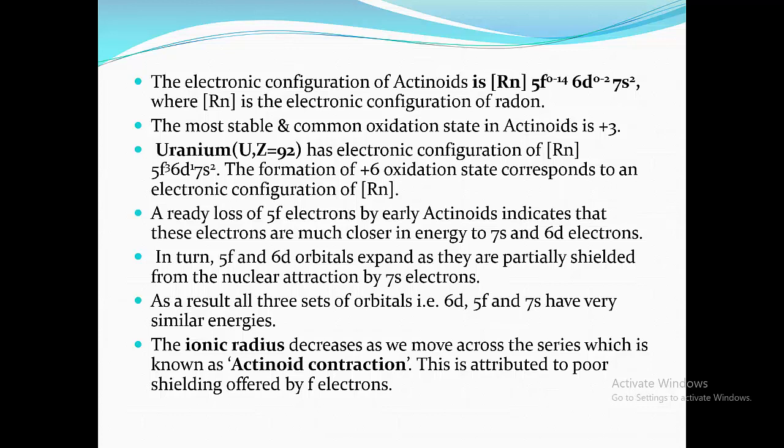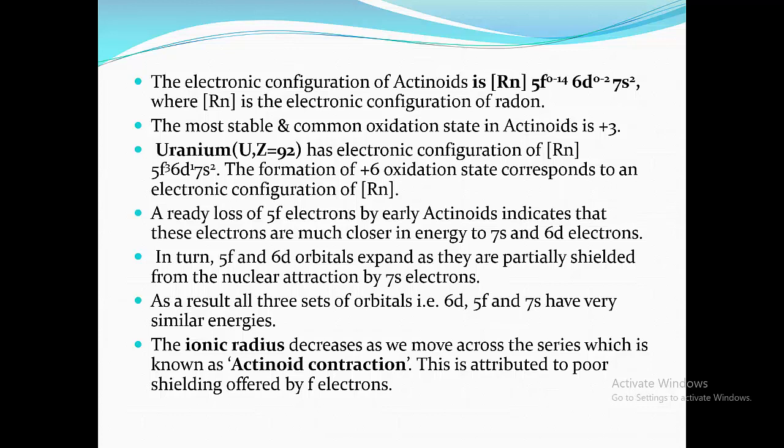5f and 6d orbitals expand as they are partially shielded from the nuclear attraction by the 7s electron. The ionic radii decrease as we move across the series from actinium to lawrencium, which is known as actinoid contraction.